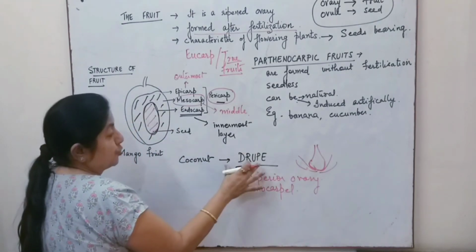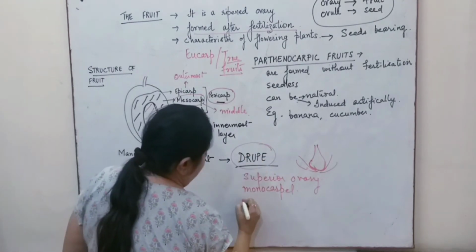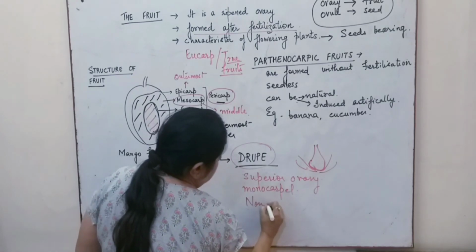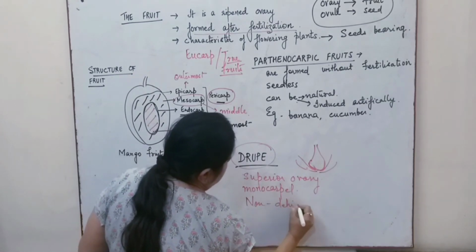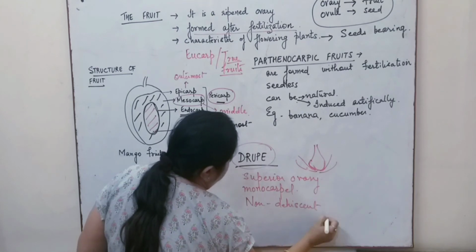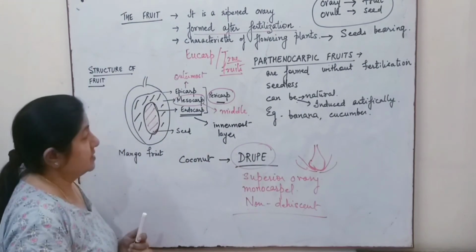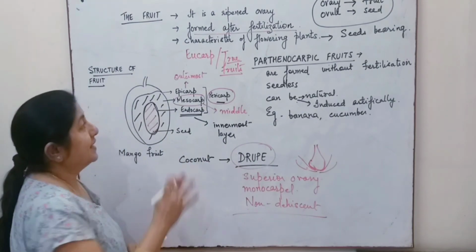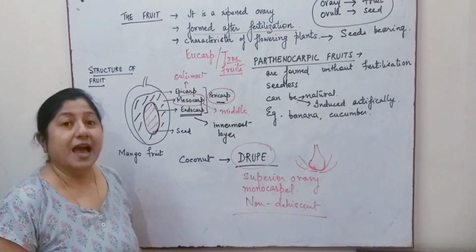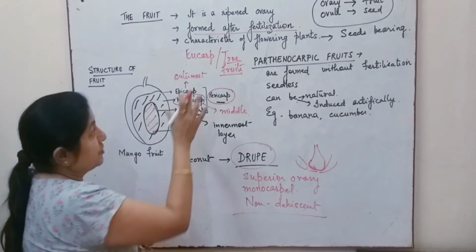Also, the drupe or such kind of fruits are non-dehiscent. Non-dehiscent means they will not be rupturing or opening.